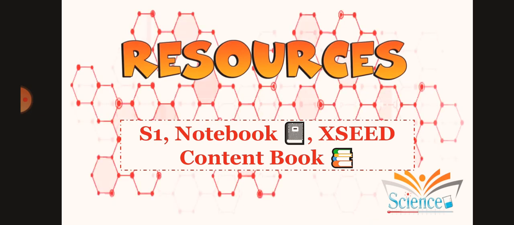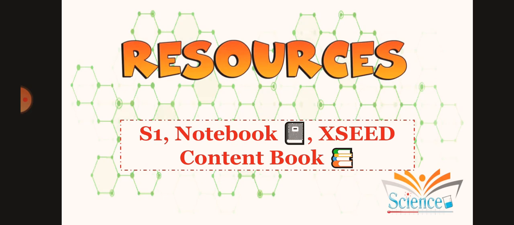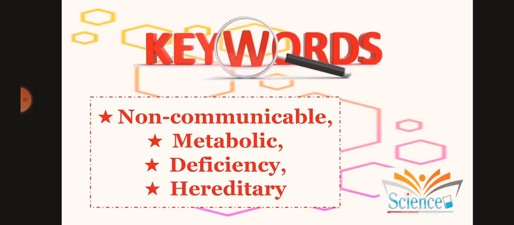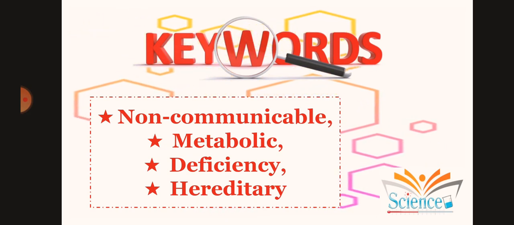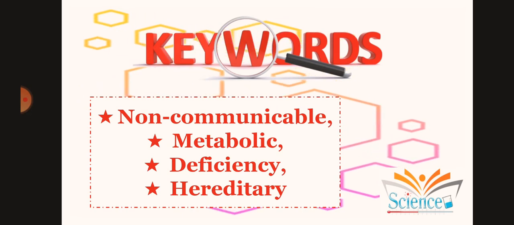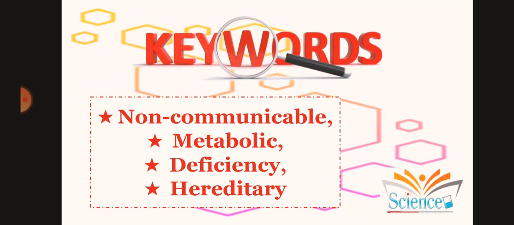So we'll need some resources for our class. The resources we need are the S1, that's the worksheet, the notebook, and the Exceed content book. The keywords which I will be using more frequently in today's class are non-communicable, metabolic, deficiency, and hereditary.